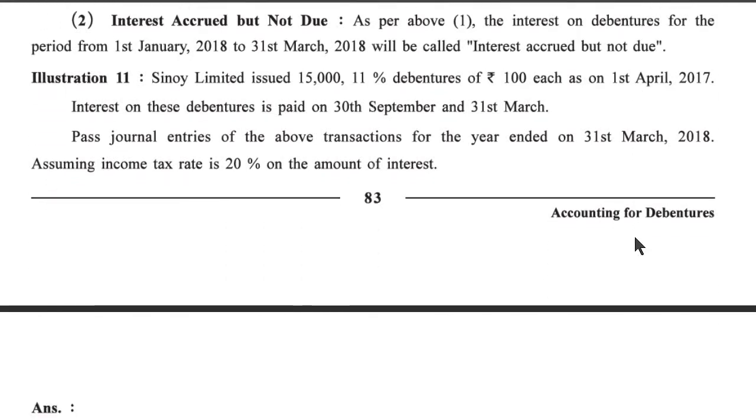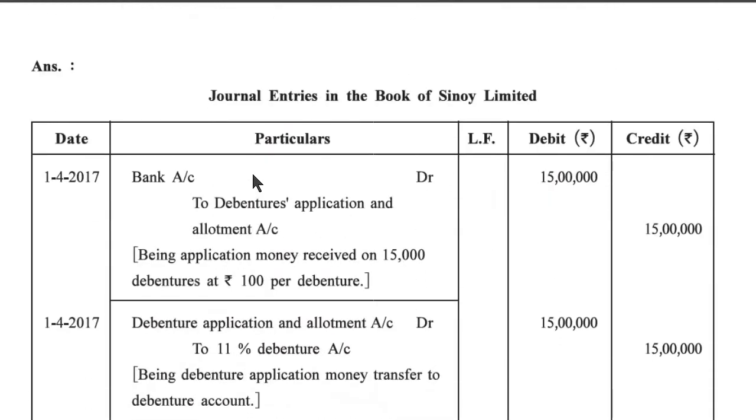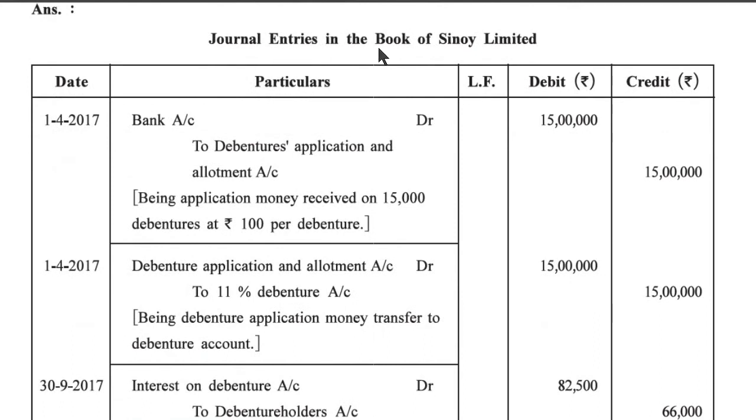Illustration number 11. Sinoi Limited issued 15,000 11% debentures of rupees 100 each as on 1st April 2017. Interest on this debenture is paid on 30th September and 31st March. Pass journal entries of the above transactions for the year ended on 31st March 2018, assuming income tax rate is 20% on the amount of interest. Journal answer part. Journal entries in the books of Sinoi Limited.